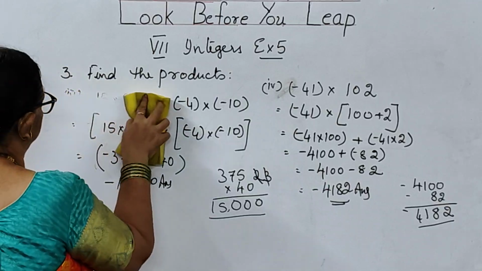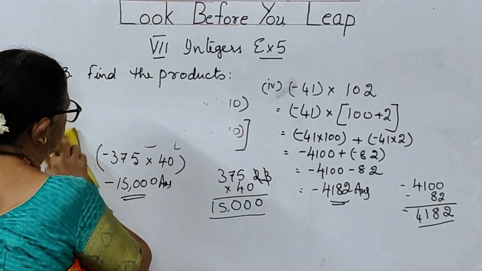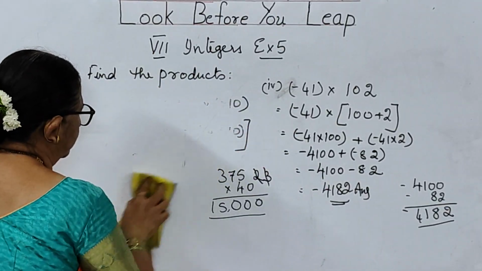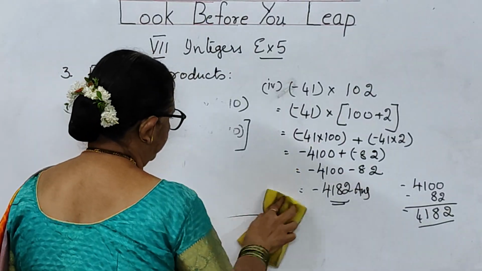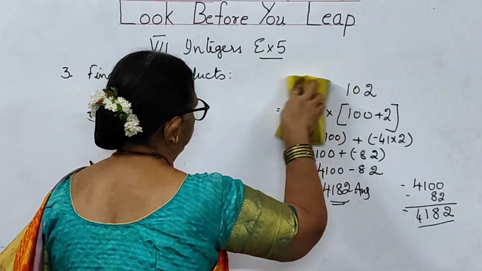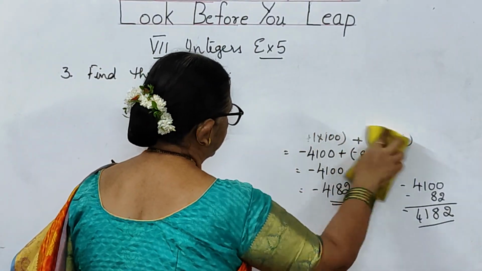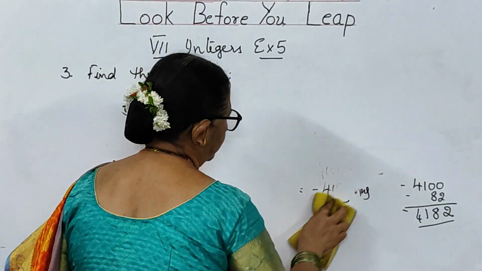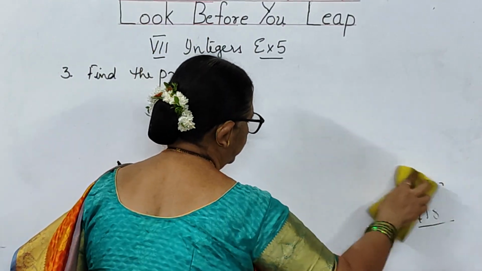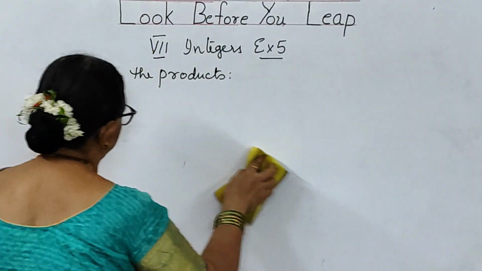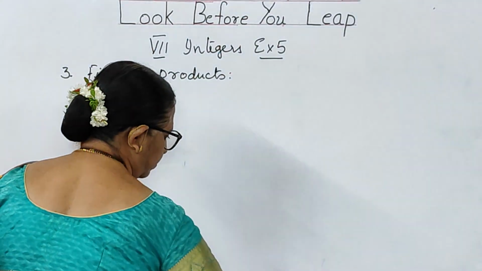Now, we will go to the next one, that is fifth problem. Let us see what is the property which we are going to use in the fifth problem.